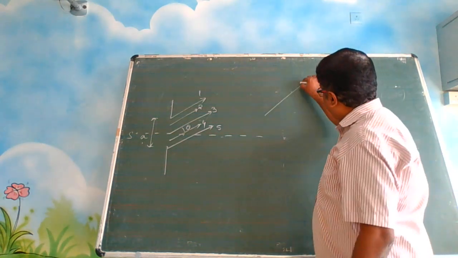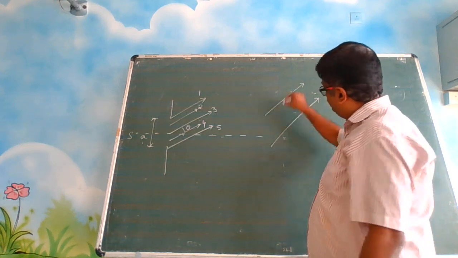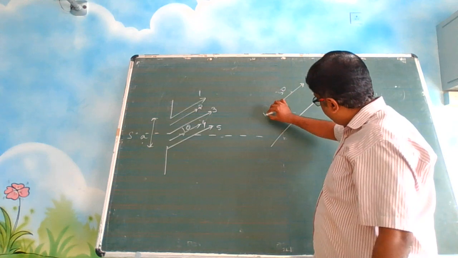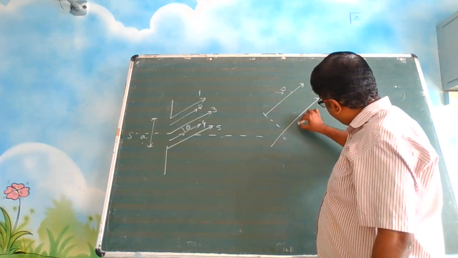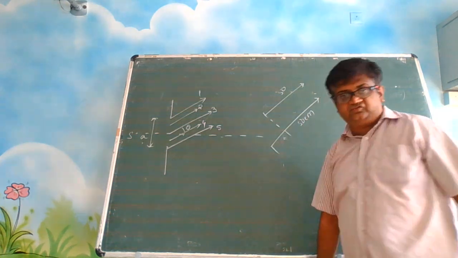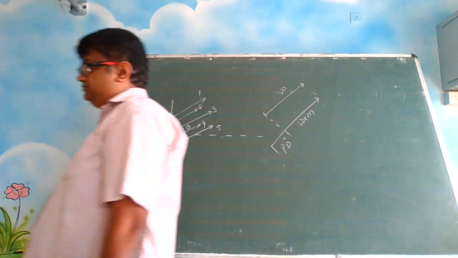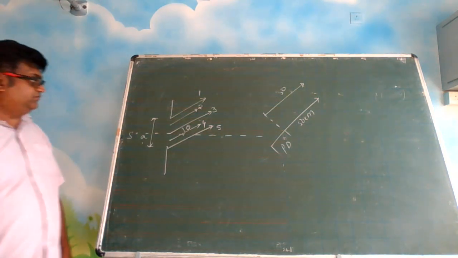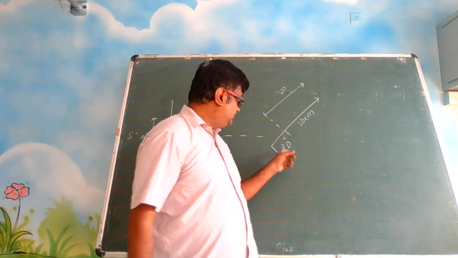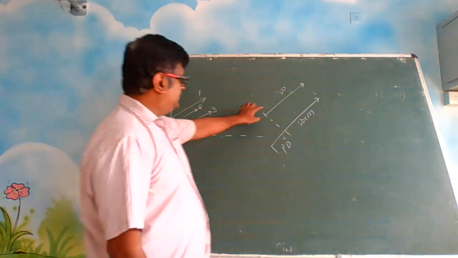Suppose there are 2 parallel rays. These 2 are parallel rays. This is 50 centimeter. You drop it perpendicular. This is also 50 centimeter. So what is the difference? This is the difference. This is your path difference. Agree? This is the path difference. Extra path. Extra mileage this way went. Okay? Understood path difference?